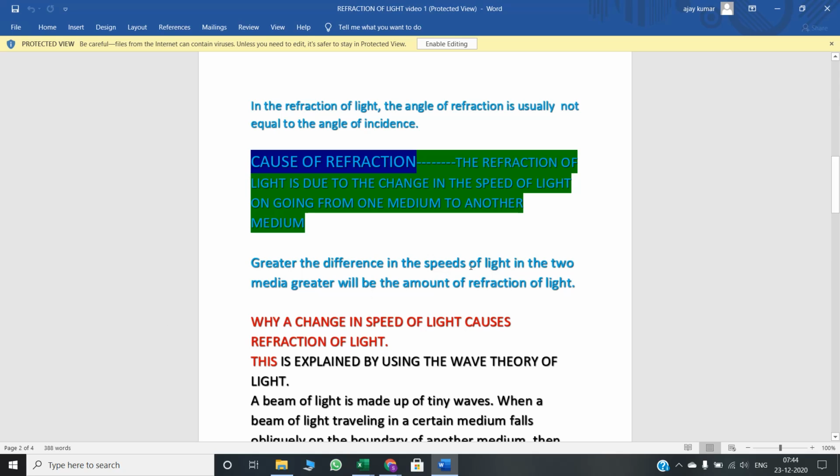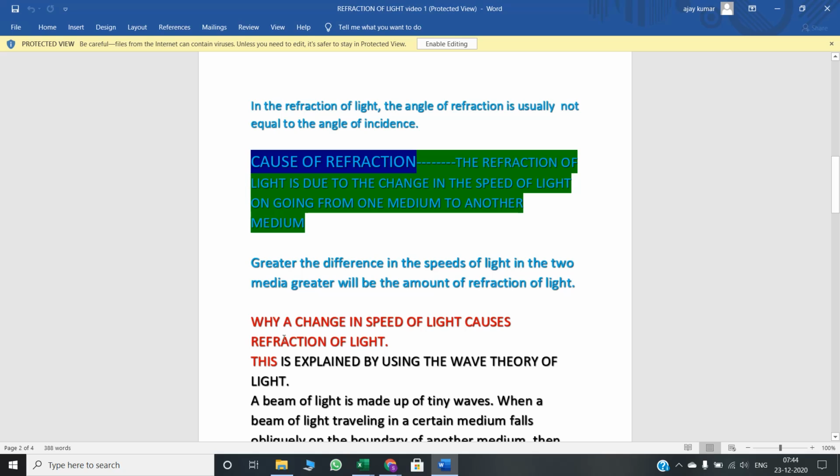Greater the difference in the speed of light in the two media, greater will be the amount of refraction of light. Right? What was said? If the difference in the speed of light between the two media is greater, then refraction also takes place more.